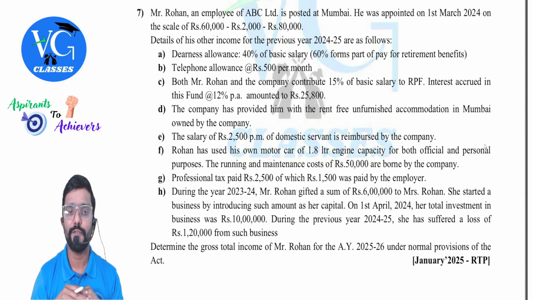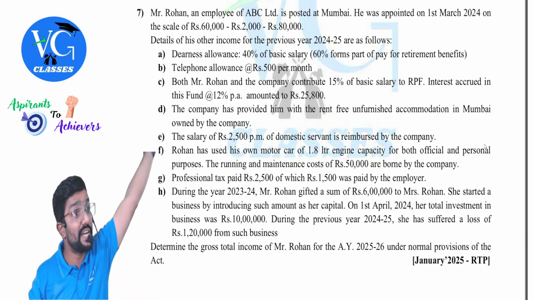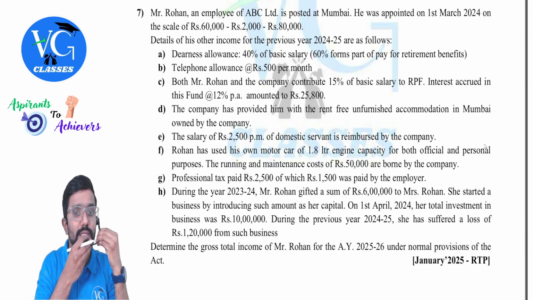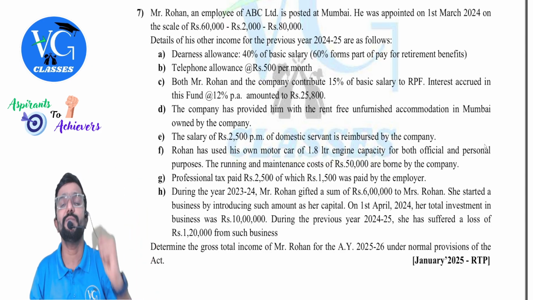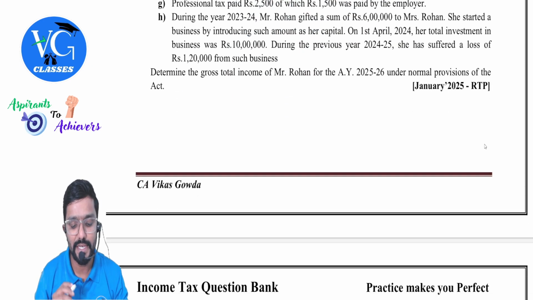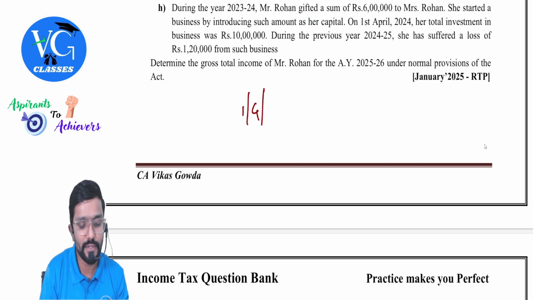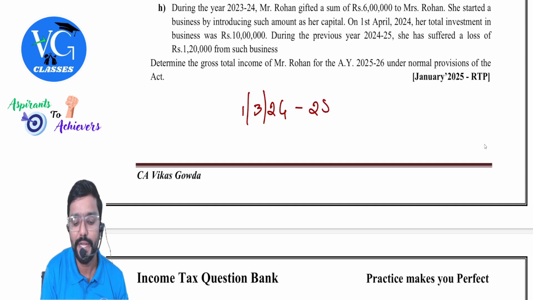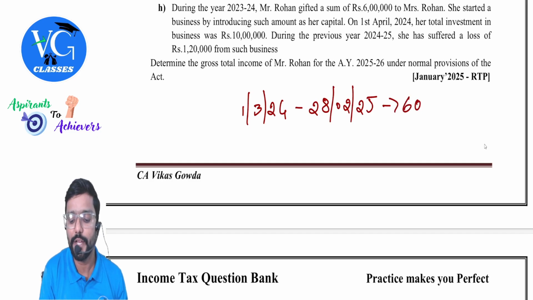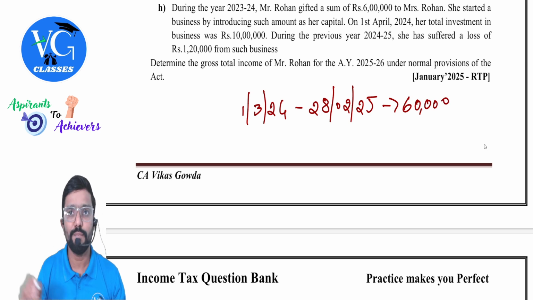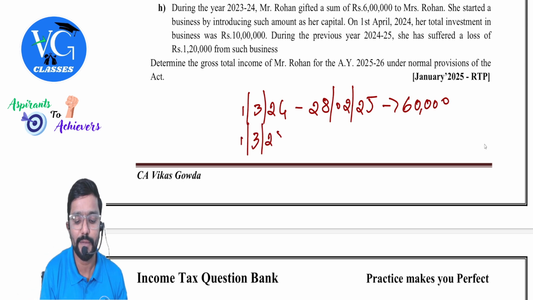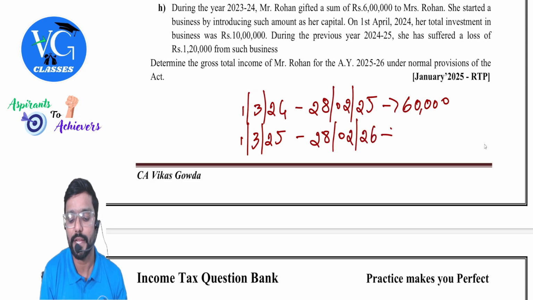Mr. Rohan, an employee of ABC Limited, is posted at Mumbai. He was appointed on 1st March 2024, last financial year, on the scale of 60,000, 62,000 and 80,000. Guys, this we call a pay scale. When he was appointed, guys, listen, this is interesting. On 1st March 24, when will he complete 1 year? On 28th February 25. Correct? Yes. So for this year, he will get a salary of 60,000. Once he completes 1 year, from next year, that is from 1st March 25 to 28th February 26, what will be his monthly salary?